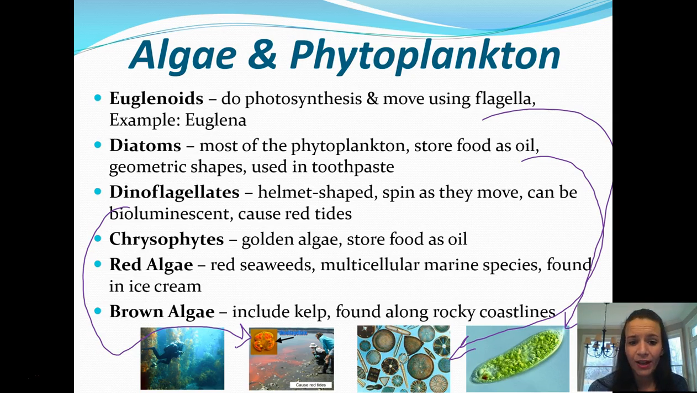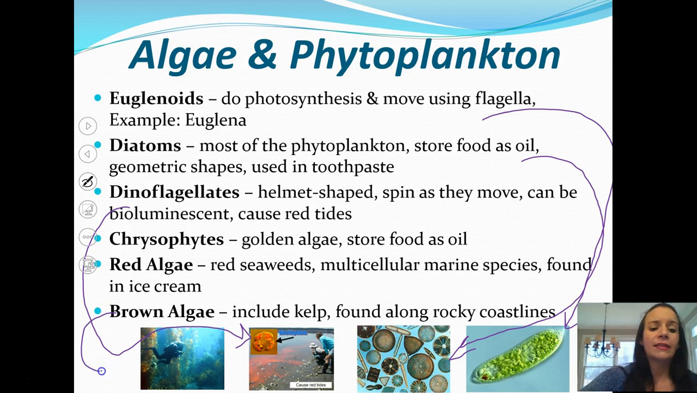There's also chrysophytes. Now these are golden algae. They also store food as oil like the diatoms. And then we have 2 more types of algae. We have red algae and brown algae. So red algae are your red seaweeds. They're multicellular and they're marine, so they're in salt water. And they're also found in ice cream, interestingly enough. Brown algae, on the other hand, is also multicellular, and it's kelp.